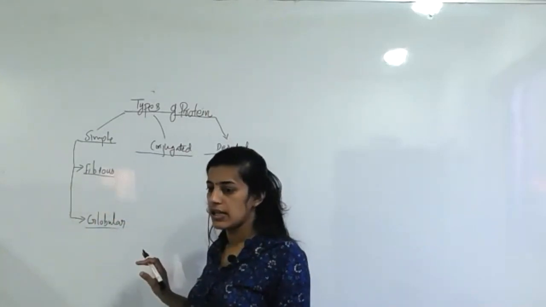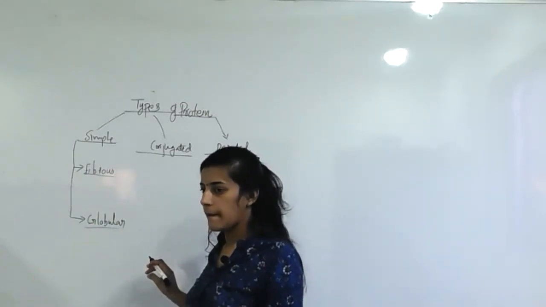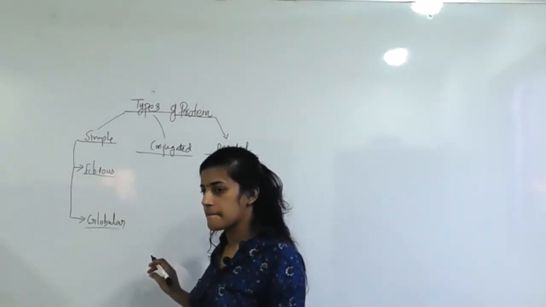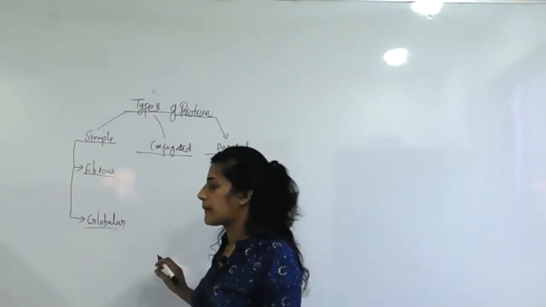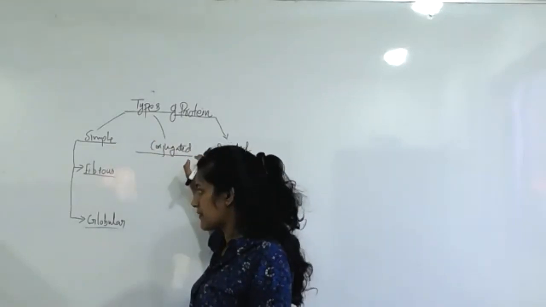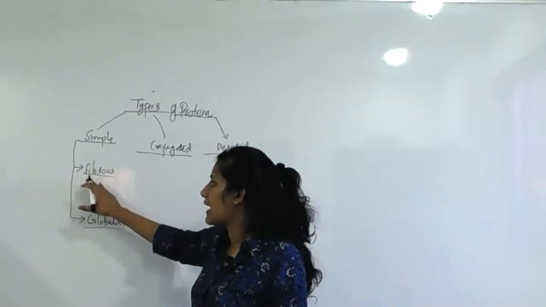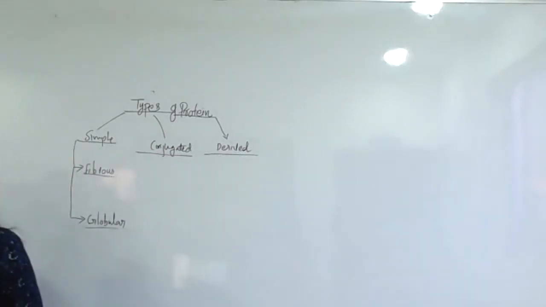Now understood, Sejal? So simple, conjugated, derived are the major classification. Simple is classified into fibrous and globular. What are the major points related to fibrous?